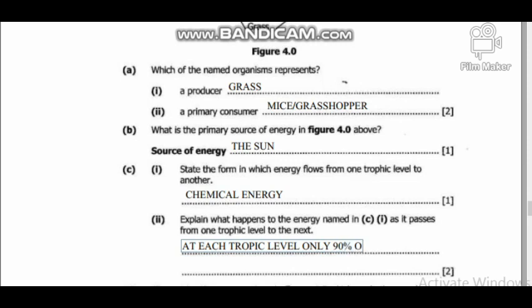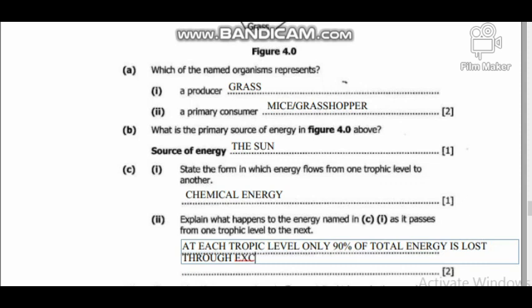Only 90% of the total energy is lost through excretion, digestion, and respiration.